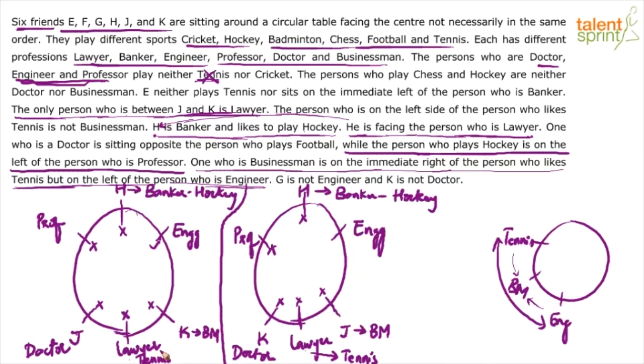So try to fix the position of cricket. Cricket cannot come here. This is already blocked for tennis. Doctor does not play cricket. Professor does not play cricket. This is already blocked for hockey player. Engineer does not play cricket. So the businessman has to play cricket. So here we can say this is cricket player.